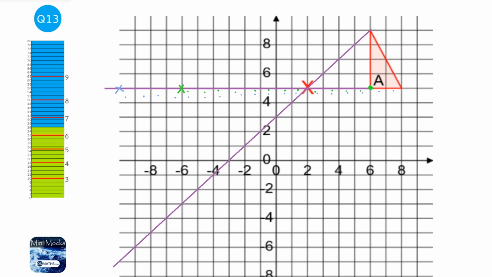Okay, let's do the last one. So this time I'm going to count the diagonals, and if you had a ruler you could just measure it out. So 1, 2, 3, 4 diagonals. So 1, 2, 3, 4. 1, 2, 3, 4. Okay, and now we need to connect them all up. So let's connect them all up.